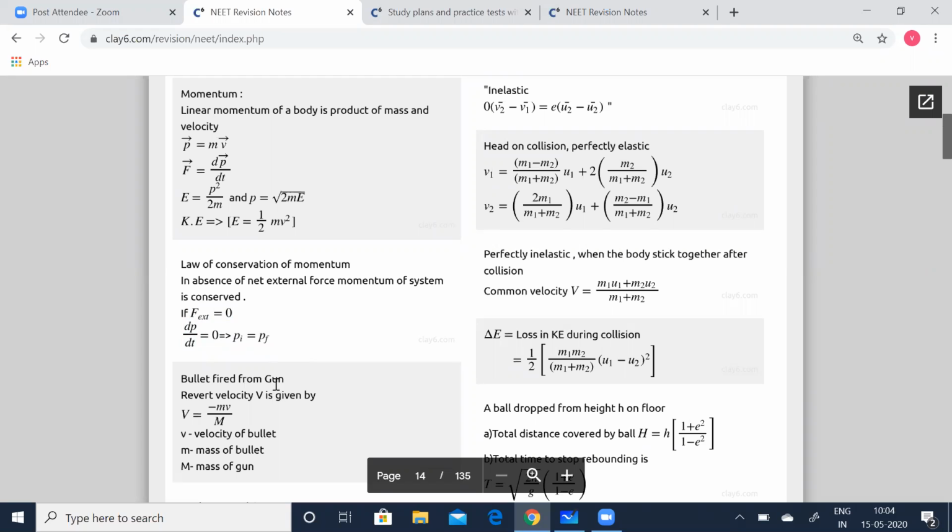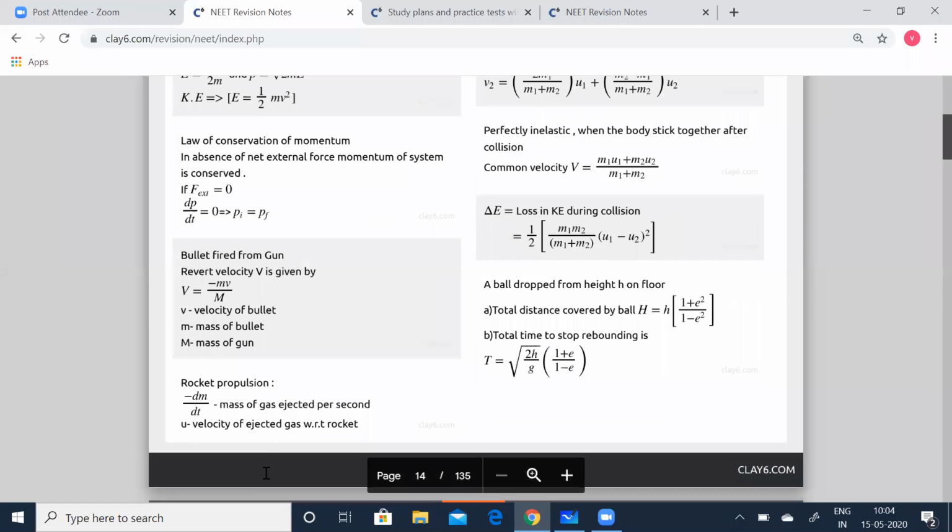Bullet fired from a gun is a good example for this. The recoil velocity of the gun is given by V is equal to minus mv by M, where capital M is the mass of the gun and small m is the mass of the bullet. See, v is the velocity of the bullet, m is the mass of the bullet, and capital M stands for the mass of the gun.